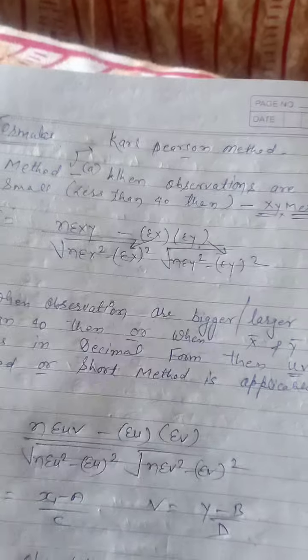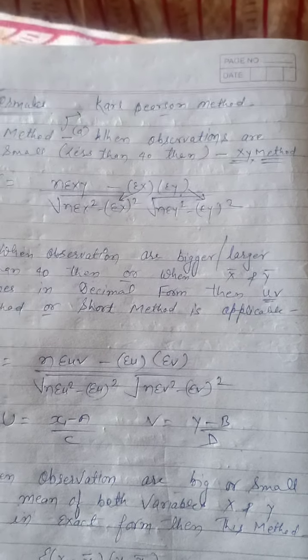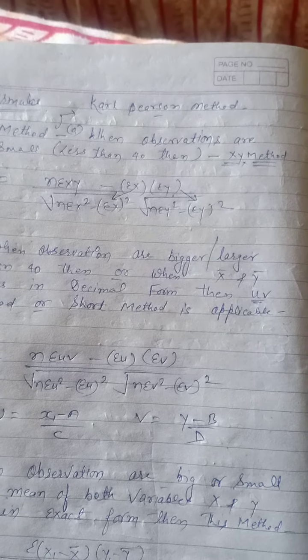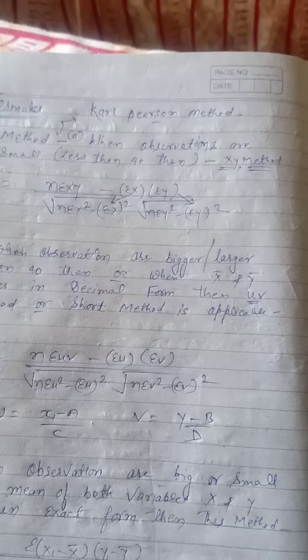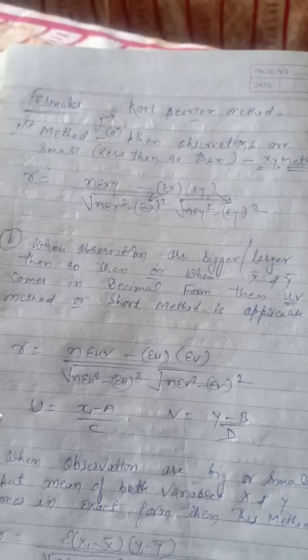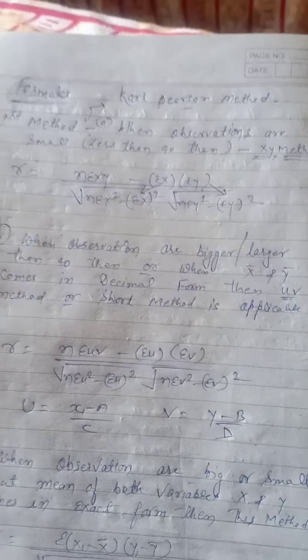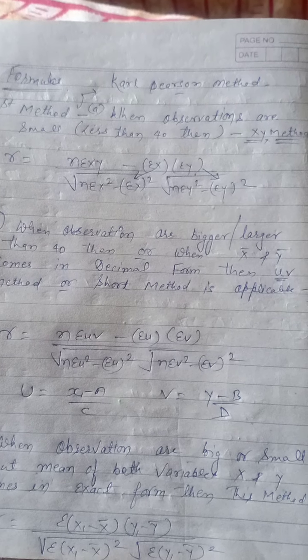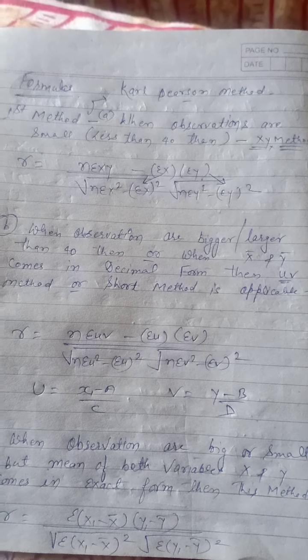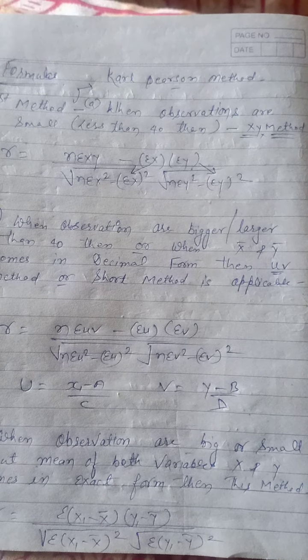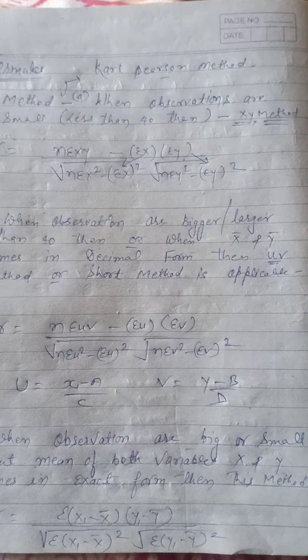So we use this one when the observations of x and y are quite small. We have given a simple rule: when x and y have values less than 40, then we are going to use this. Now the next level. When observations are larger than 40, or when x bar and y bar come in decimal form, then the UV method, or short-cut method, is applicable.